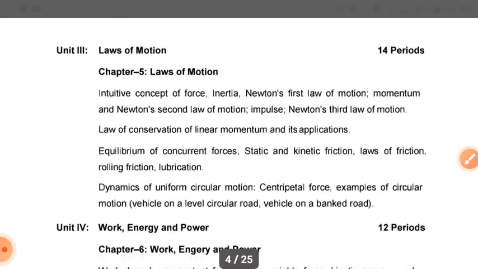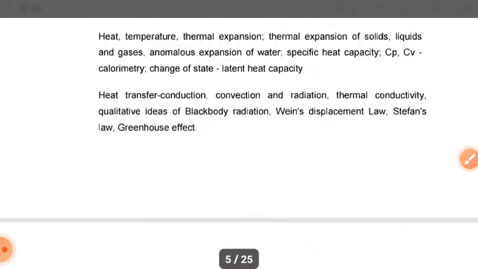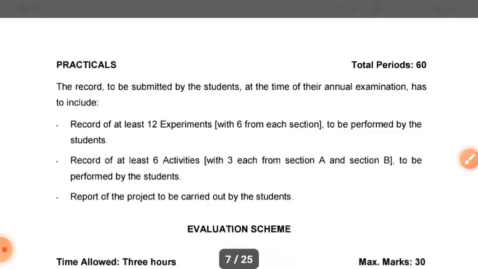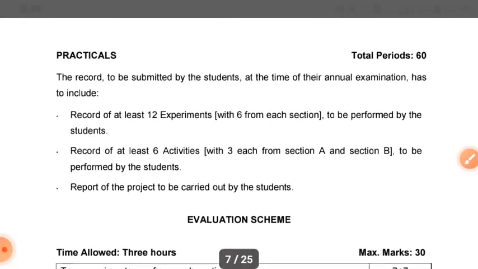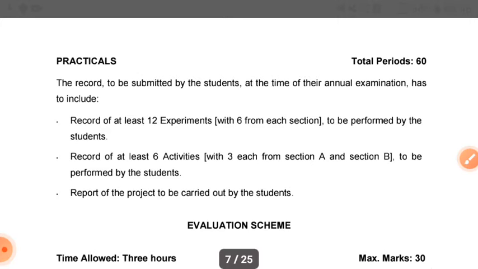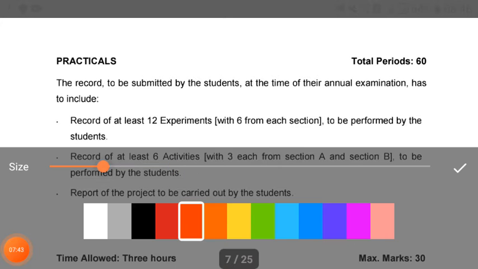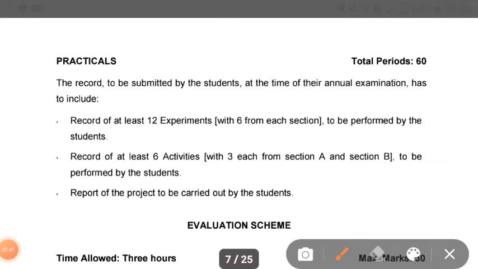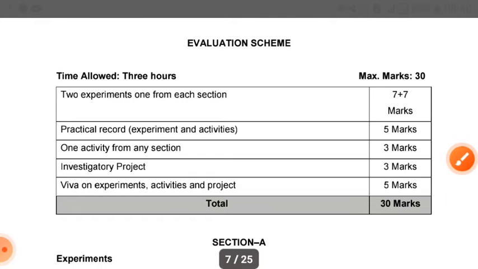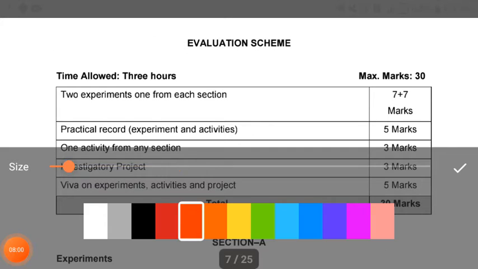So if you talk about the practicals, the record to be submitted by a student at the time of their annual examination has to include a record of at least 12 experiments, with 6 from each section, to be performed by the student, a record of at least 6 activities, and a report of the project carried out. Now the evaluation scheme.